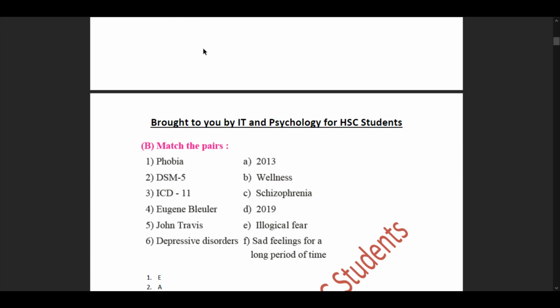Then we move forward to our row 6, depressive disorders. This matches up with our last option, that is sad feelings for a long period of time. So the depressive disorders are a much more aggressive version of actual depression, where it aggravates to causing the person to feel very low, and this is a very dark stage in an individual's life.